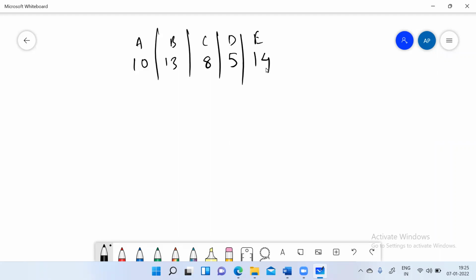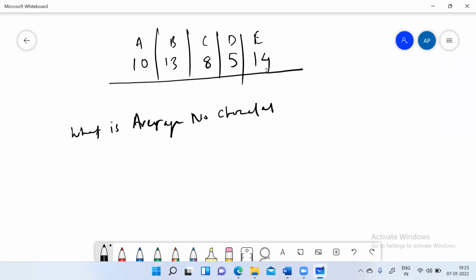Okay. So once I say, what is the average number of chocolates with these five students? So here I've asked the question first, and I'll go to the definition now.